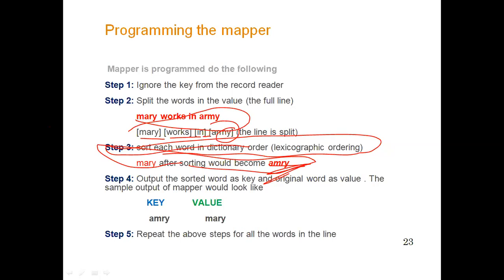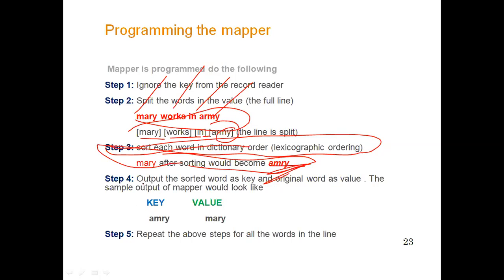So the first step was to ignore the keys that we get from the record reader stage. After that, split the words in the value, so we will get these 4 words in our case: Mary, worked, in, army. After the tokenization step, the next step is to do the alphabetical ordering, that is, sort the words.